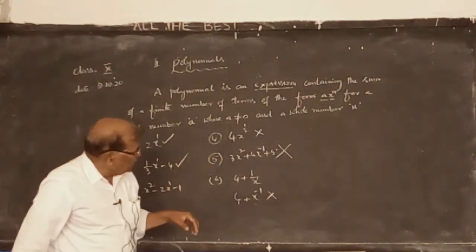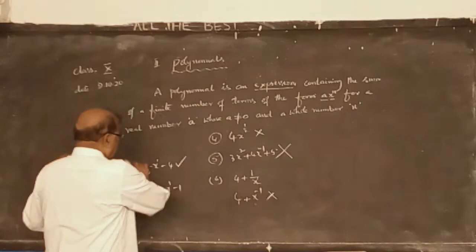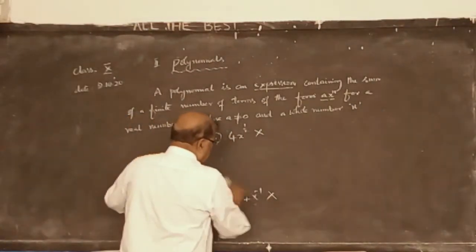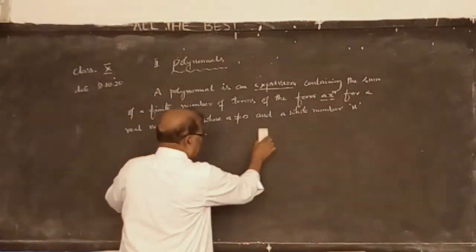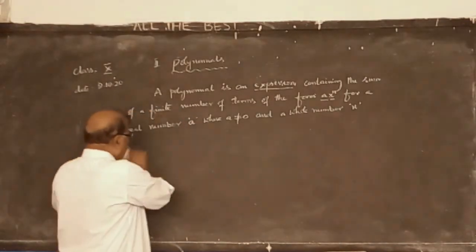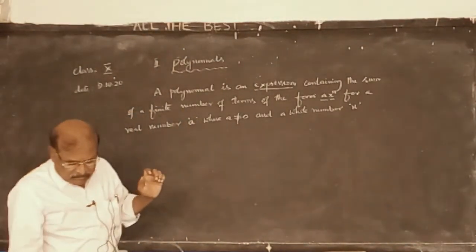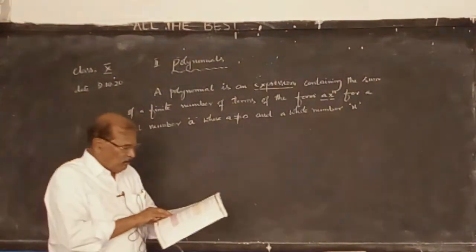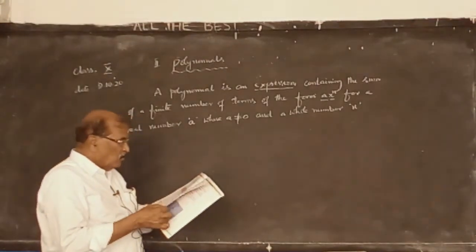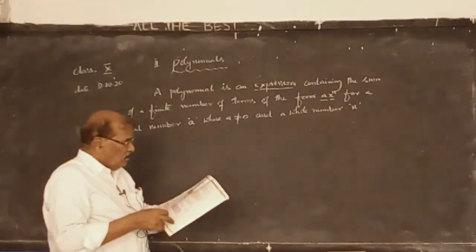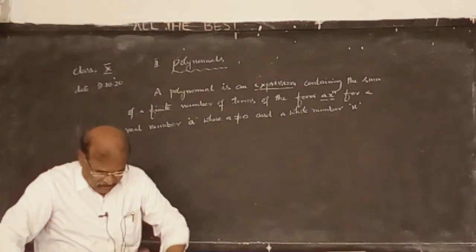So I think you might have understood what a polynomial is. You will be able to recognize whether a given expression is a polynomial or not. Now, how to read a polynomial? Now let us see degree.